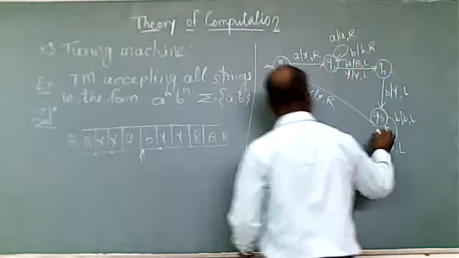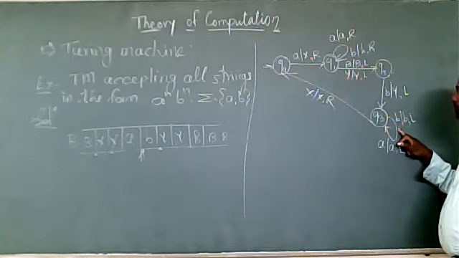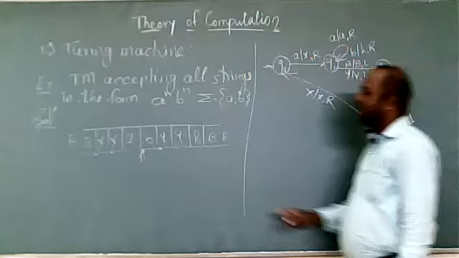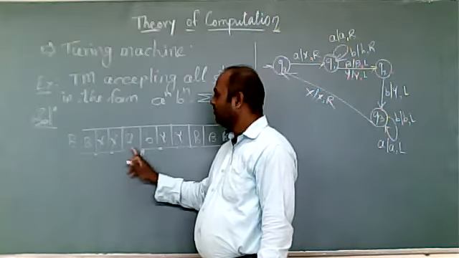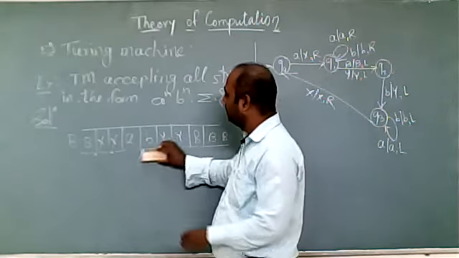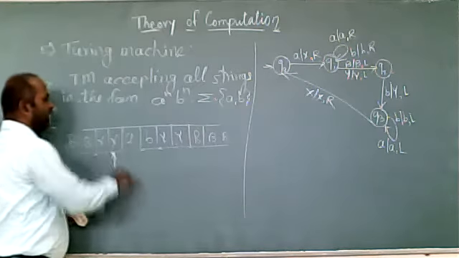Left. So Q3, what is the input? B. B input, replace with B and left. As it is, skip. As it is. A, replace it with A and left. That is the skipping. That will be the Q3.